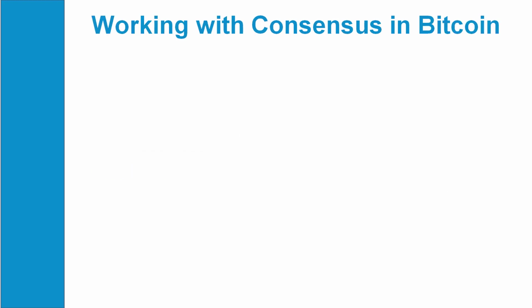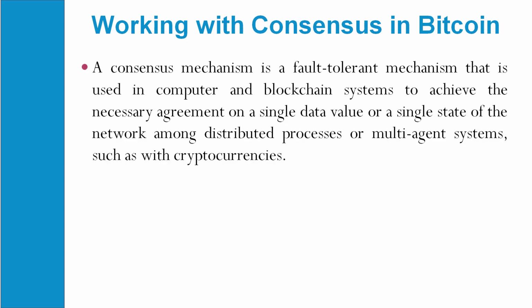Working with consensus in bitcoins: consensus is a fault tolerant mechanism that is used in computer and blockchain systems to achieve the necessary agreement on a single data value or a single state of the network among distributed processes or multi-agent systems, such as with cryptocurrencies.